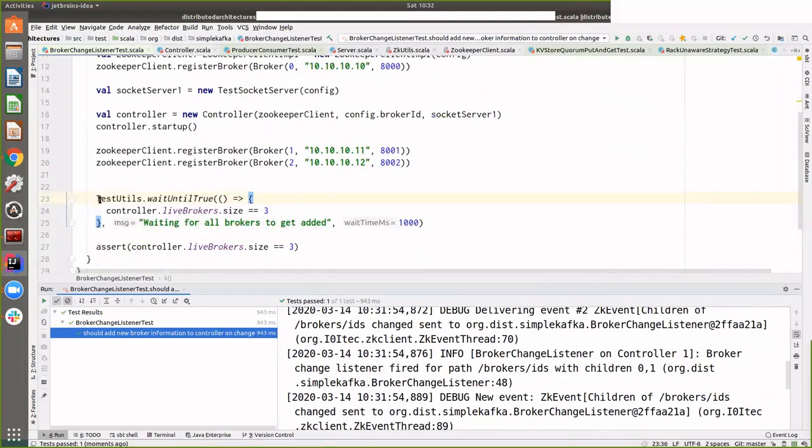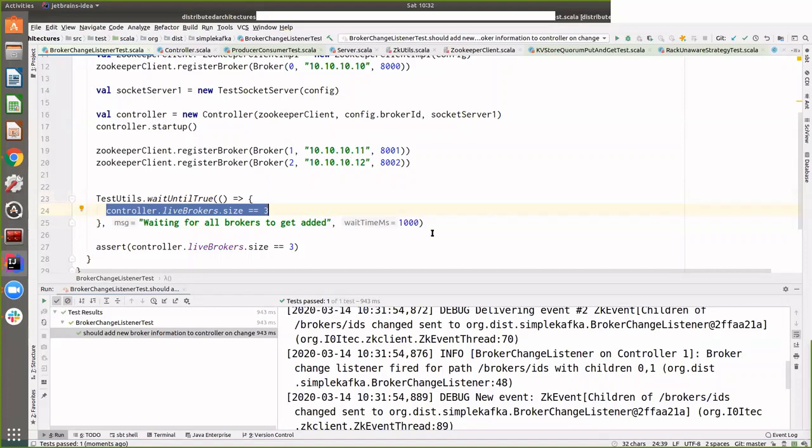So I have this TestUtils waitUntilTrue here because the callbacks happen asynchronously. In your main thread, you have to wait till this condition is true, or you use a timeout, maybe after 1 second.